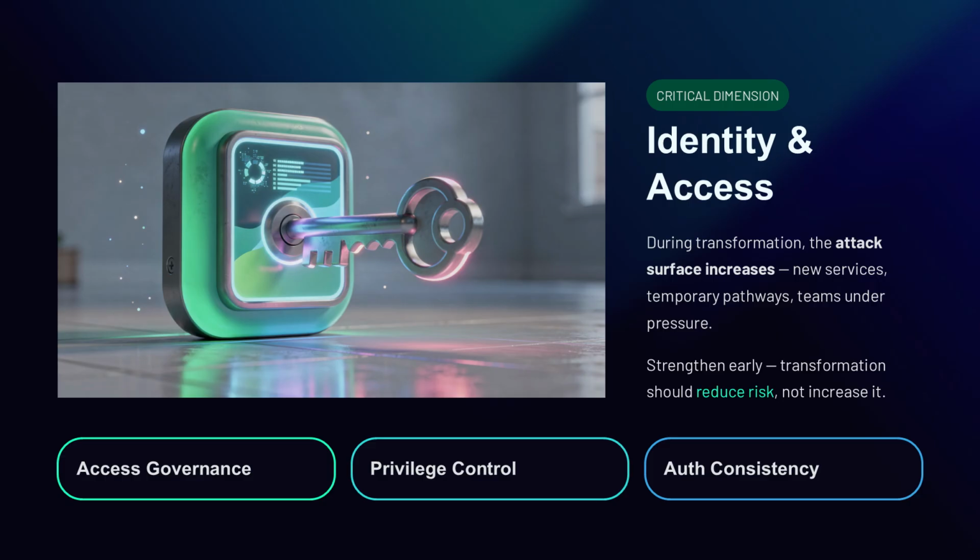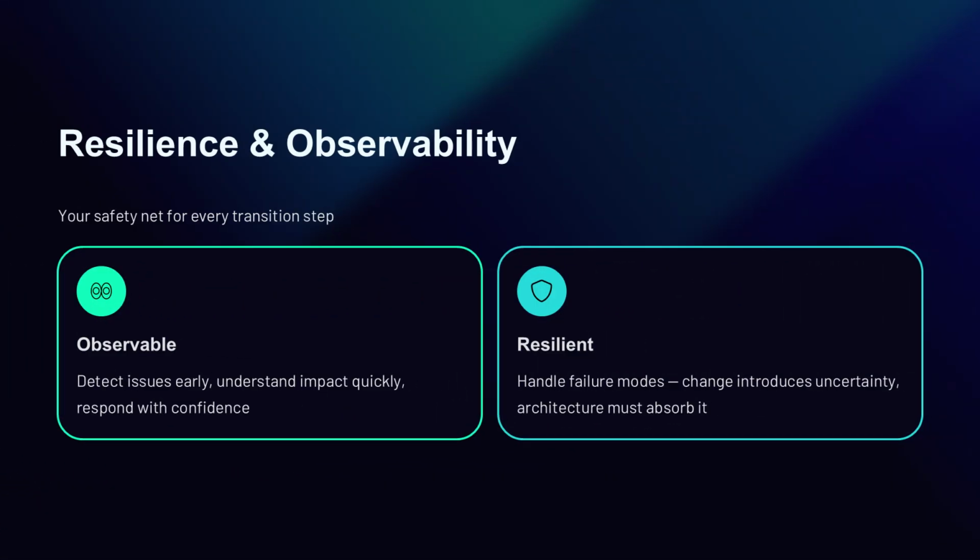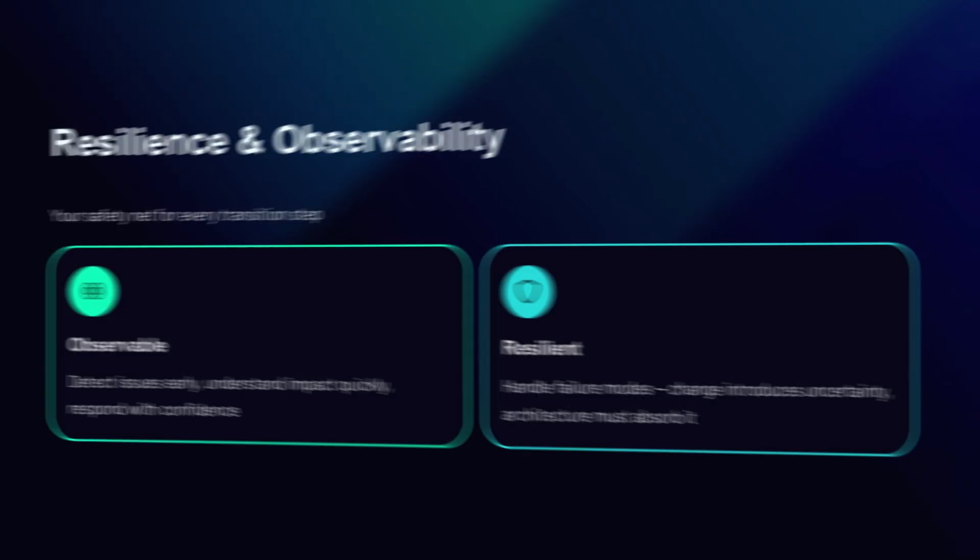So transformation reduces risk over time instead of increasing it. With identity secured, you now ensure resilience and observability are treated as required foundations. Every transition step must be observable, meaning you can detect issues early, understand impact quickly, and respond confidently. Every transition step must also be resilient enough to handle failure modes, because change introduces uncertainty, and your architecture must absorb that uncertainty without major disruption.